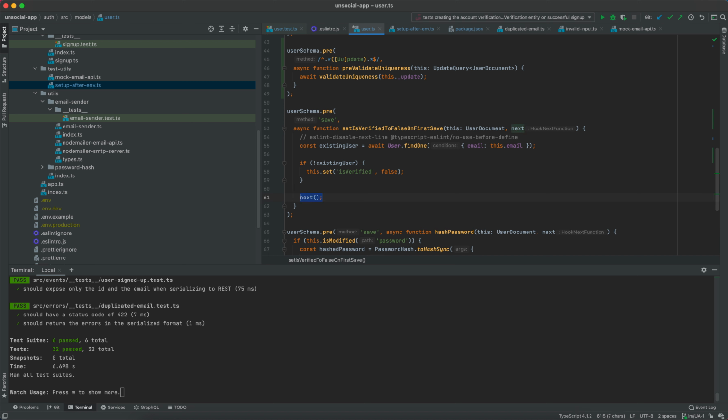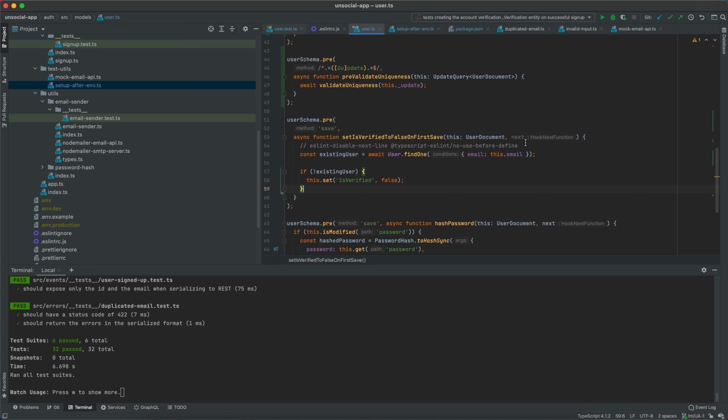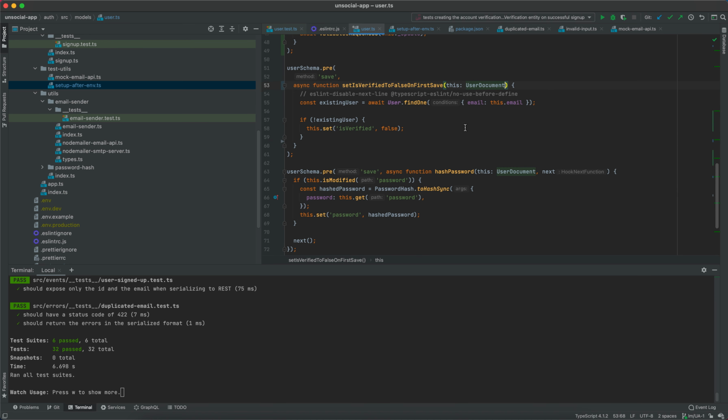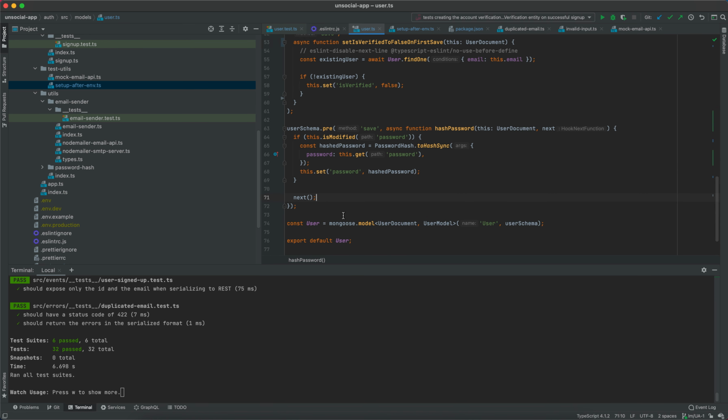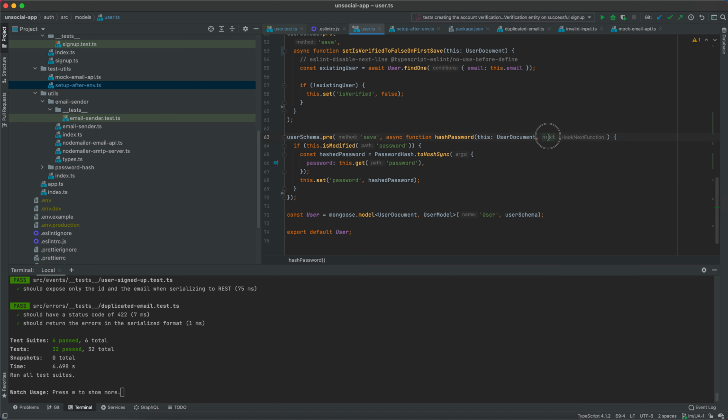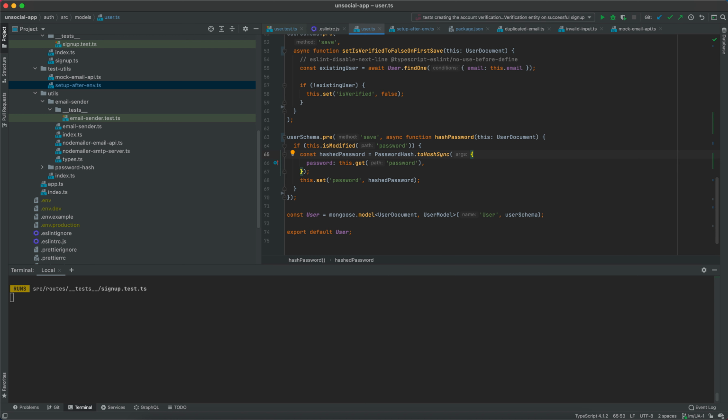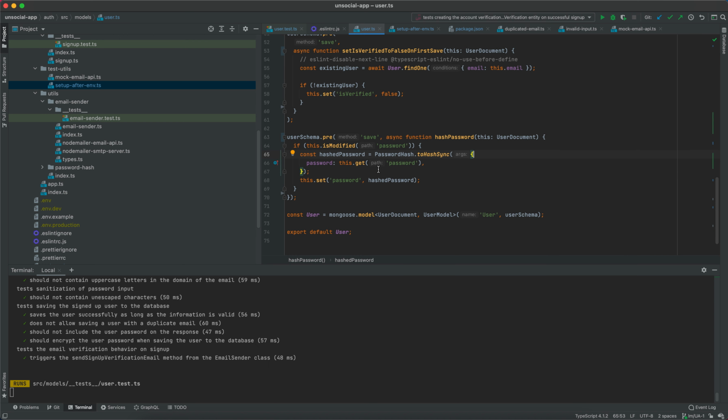I think that I can also remove the next here. Doesn't add a lot of value. Here as well doesn't add a lot of value. And here as well doesn't add a lot of value. So let's see if the behavior is still the same.